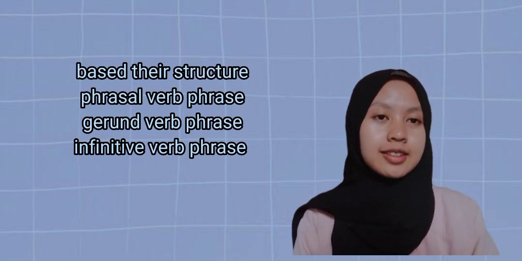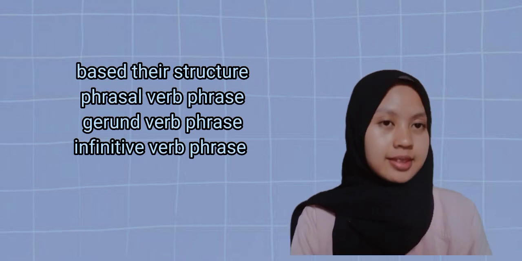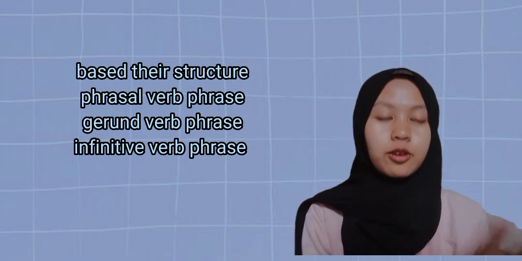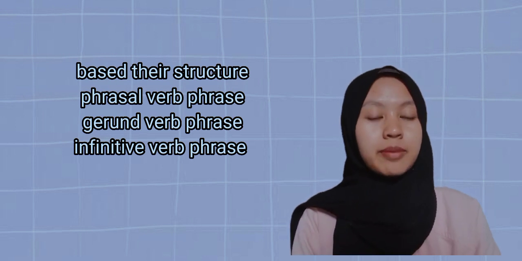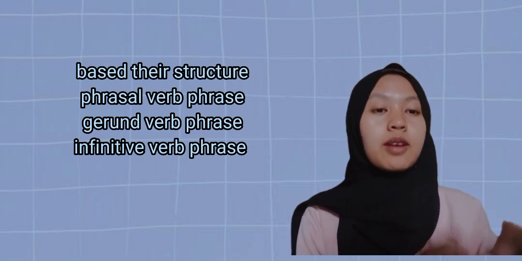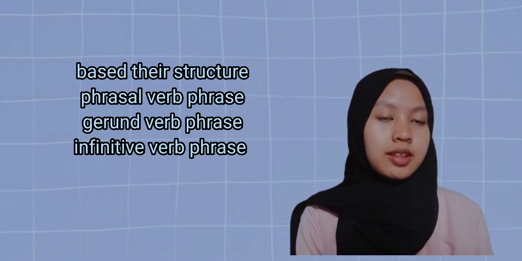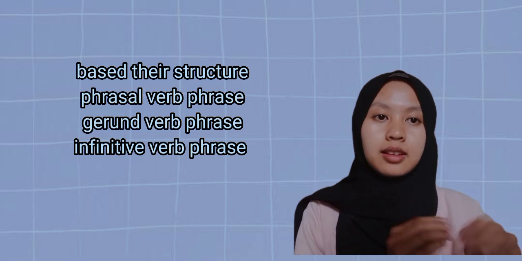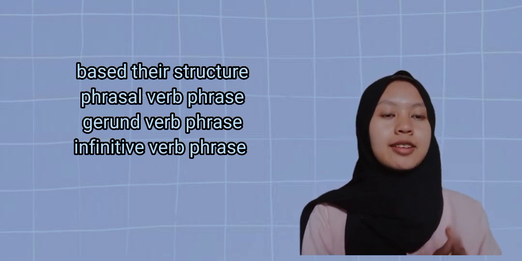Okay, and the next excentric verb phrase is a phrase that do not have core structure and modifier. It consists of verb and object. For example, watching the movie, eat the cake. That's eat is a verb and the cake is object.